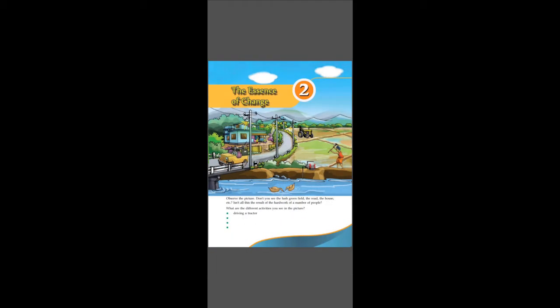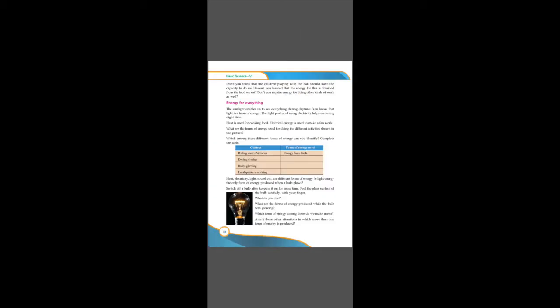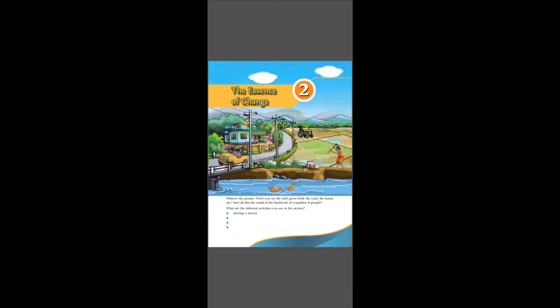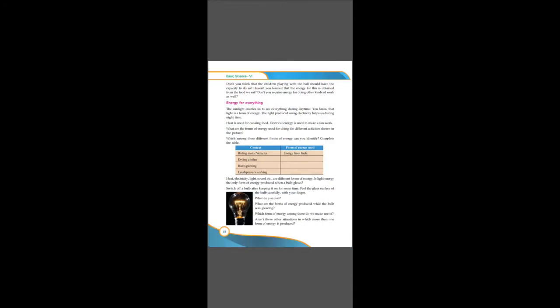In the picture, we are seeing different things. Already we discussed all those topics in the last class, but we will be seeing the same today also. Which among these different forms of energy can you identify? Complete the table. Riding motor vehicles, that is riding this car or that tractor, we require energy from fuel. We need to fill those vehicles with fuel, right? Drying clothes, we are using energy from the sun. Energy from the sun is known as solar energy, okay? You can even write heat energy itself, no problem, but it's better to write solar energy.